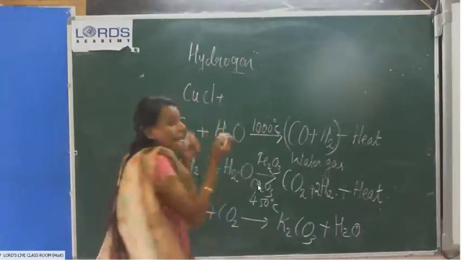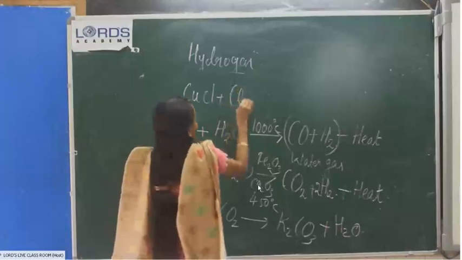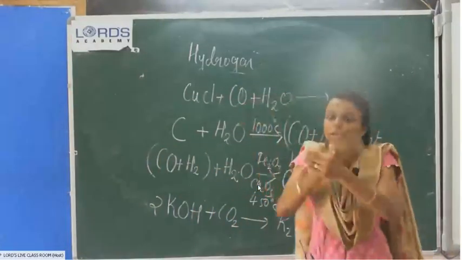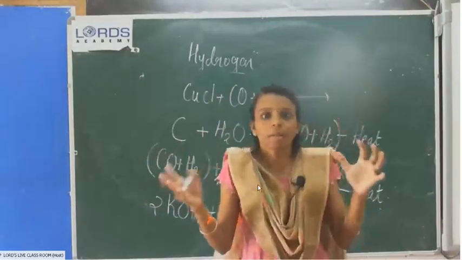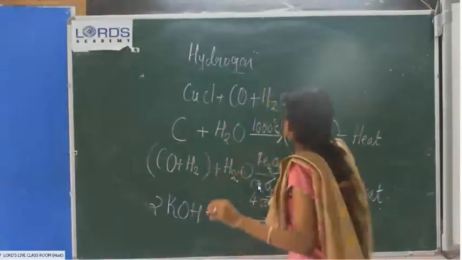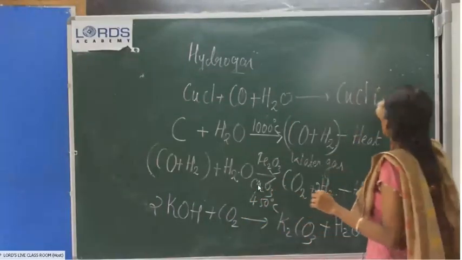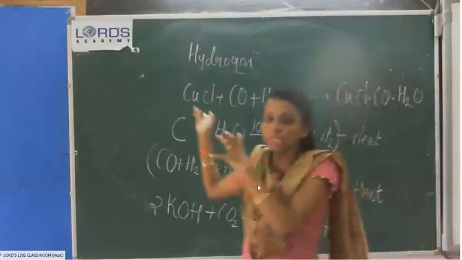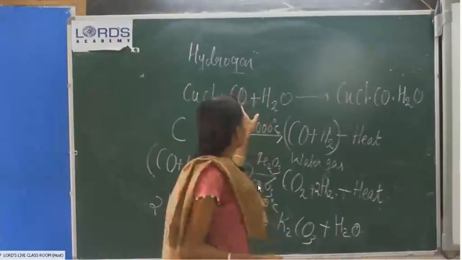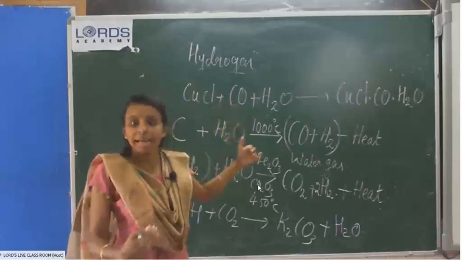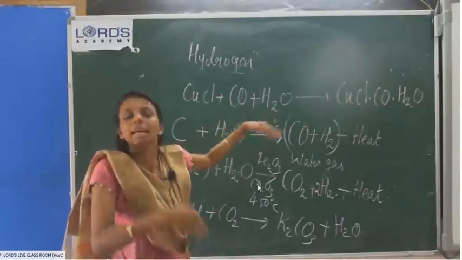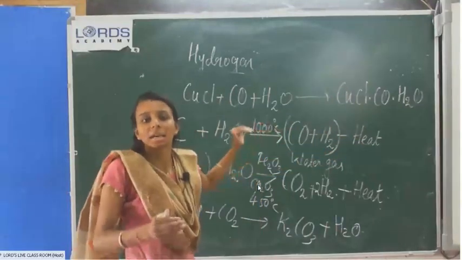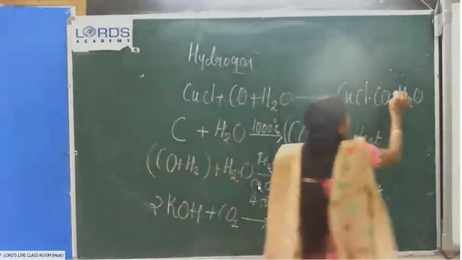Then the carbon monoxide will react with ammoniacal cuprous chloride and produce an adduct. Adduct means the compounds combine together and form a combination product. That is known as an adduct. You can study it like that, CuCl, CO and H2O. It is known as an adduct, a combination of these compounds. So if any unreacted carbon monoxide is there, we can remove it like that. The remaining we will get is hydrogen gas. This is known as the Bosch process.